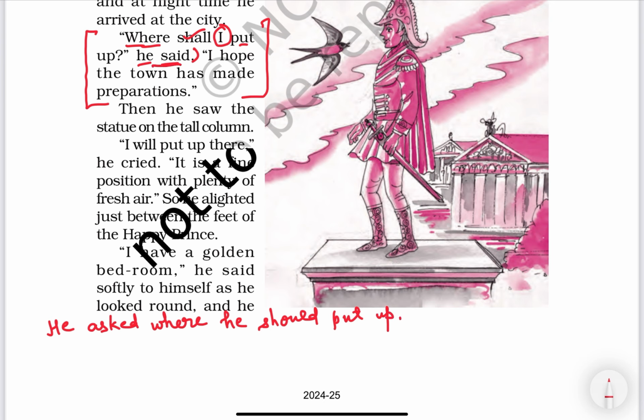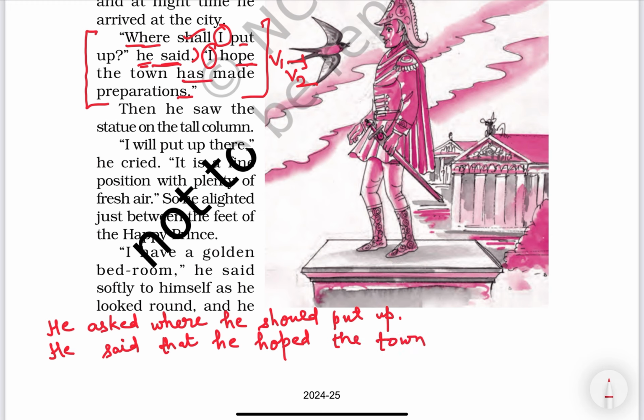Next, then he said, once again this dialogue is of the same person, the same bird. "I hope the town has made preparations." So he said that, I, once again first person, changes according to the subject, that is he. Hope is the first form, change into the second form, hoped. He hoped the town, has have changes into had. The town had made preparations.